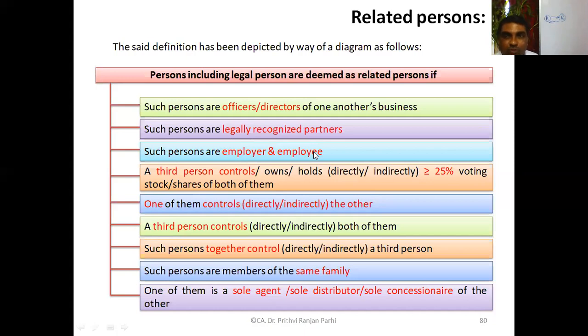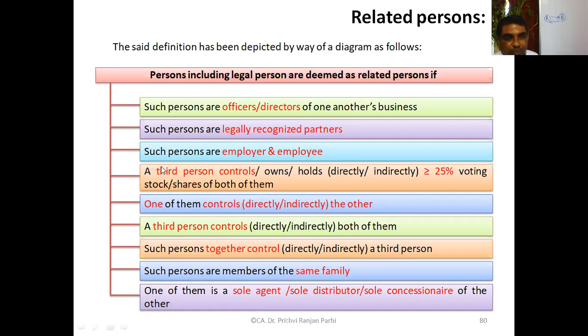In certain situations, we will be learning that supply by employee to employer does not come under the purview of GST. We will be learning that. But here you have to understand the relationship between employer and employee, who will be considered as related persons to each other.